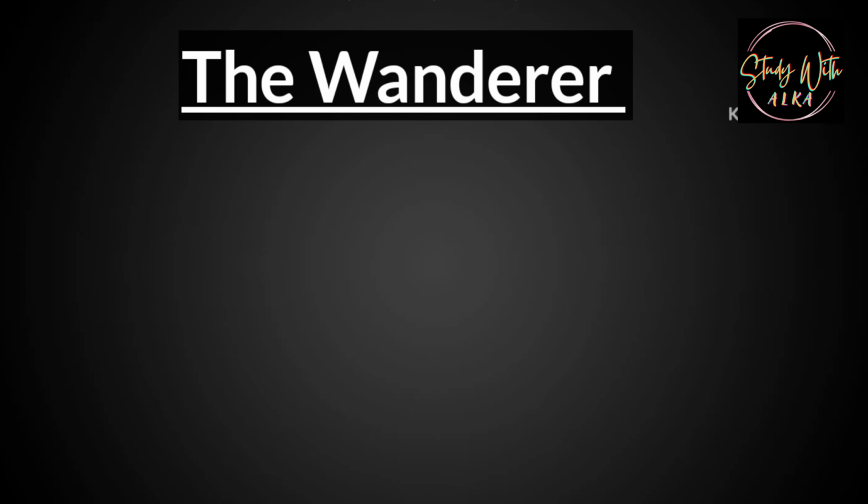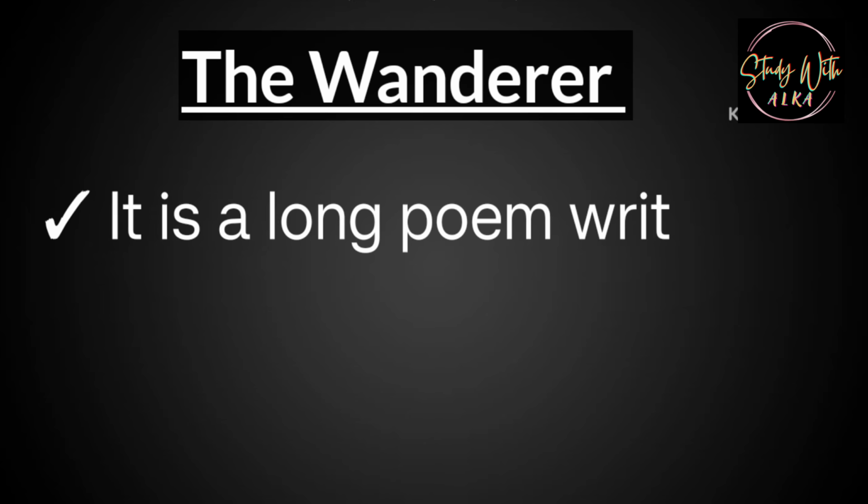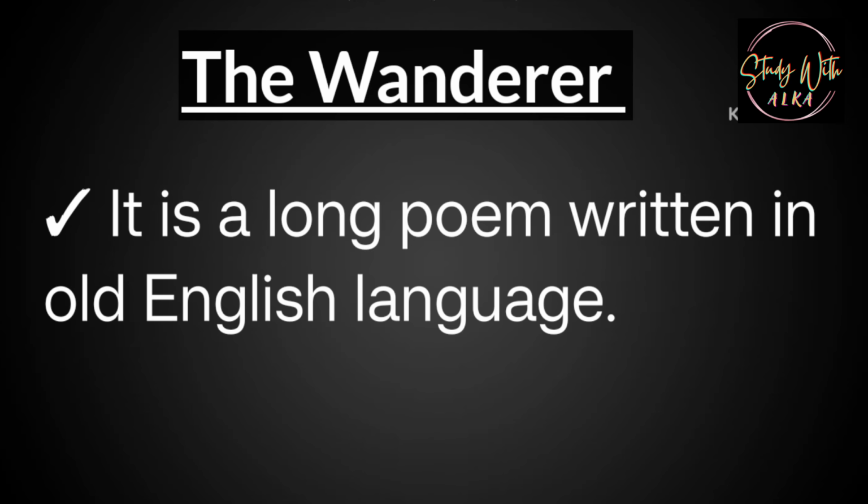The first poem that I'm going to discuss today is the Wanderer. The Wanderer is a long poem written in Old English. Old English is a form of the English language that was quite different from the English we speak today. It is considered the oldest form of the English language, and it began with the beginning of the Anglo-Saxon age of English history. The Anglo-Saxon age dates back to the 5th century and ended in the 11th century, somewhere around 450 to 1066 AD.